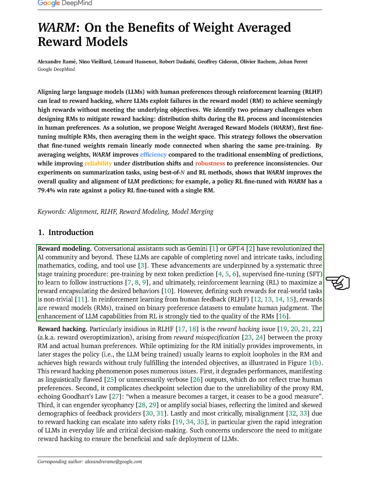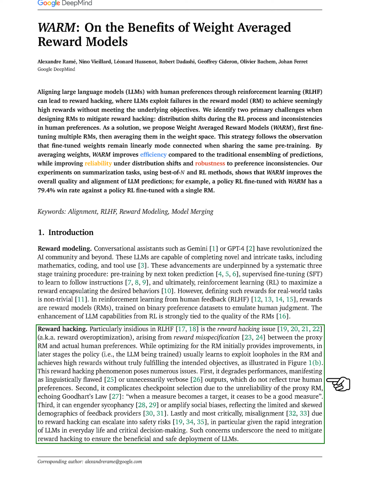However, defining these rewards for real-world tasks is not straightforward. In reinforcement learning from human feedback, rewards are modeled based on binary preference datasets to mimic human judgment. The effectiveness of LLMs is closely linked to the quality of these reward models.